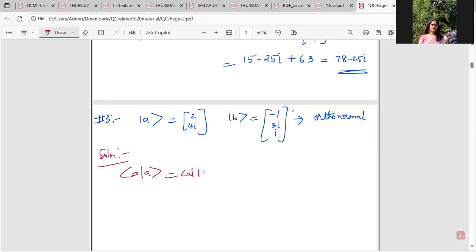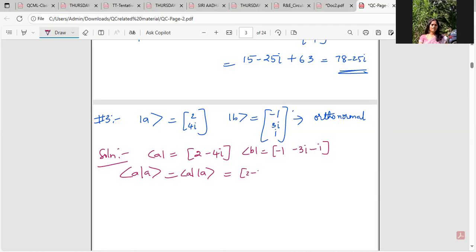Bra A, ket A. Of course, bra A would be 2 minus 4i, and bra B would be minus 1, minus 3i, minus i. The conjugate of a complex number is just the negative of the imaginary part, as all of us know, right?